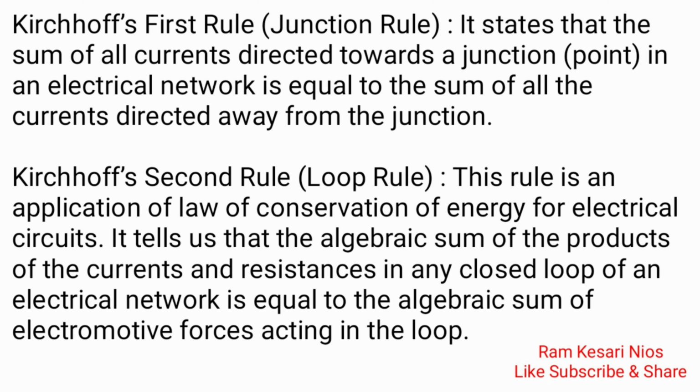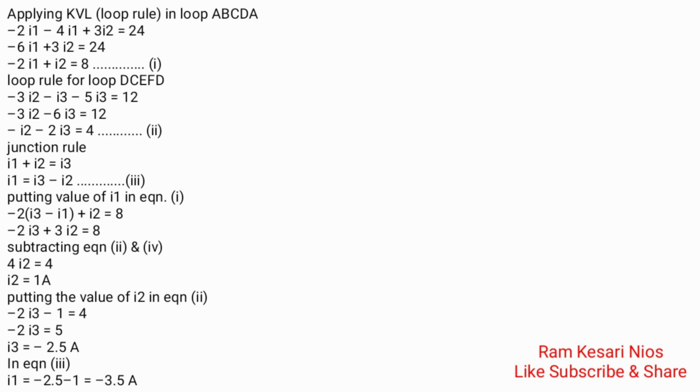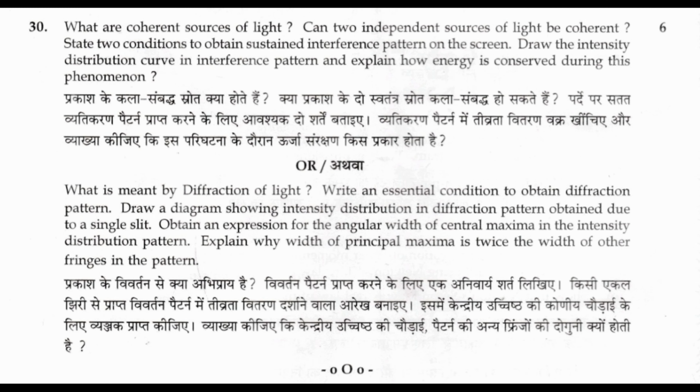Kirchhoff's second rule, loop rule. This rule is an application of law of conservation of energy for electrical circuit. It tells us that the algebraic sum of the products of the current and resistance in any closed loop of an electrical network is equal to the algebraic sum of electromotive forces acting in the loop. Pause the video and see the answer.